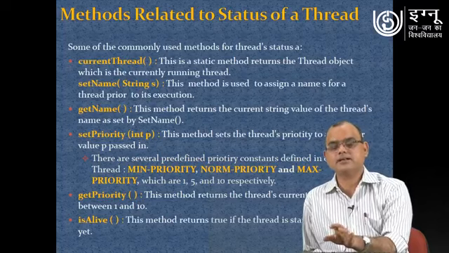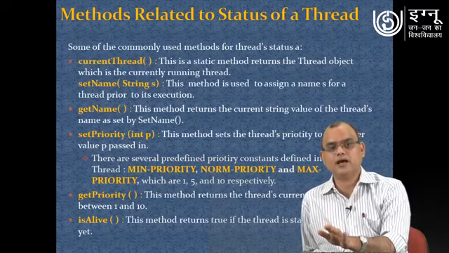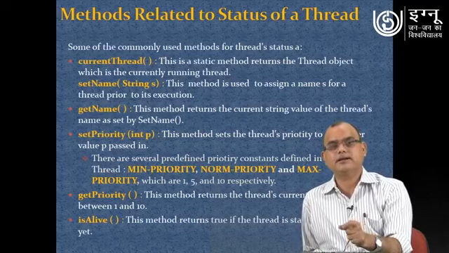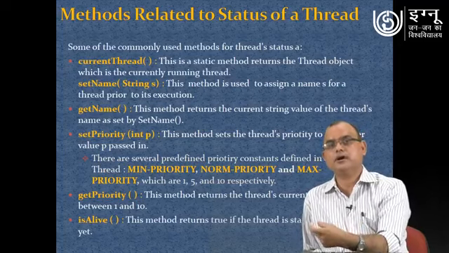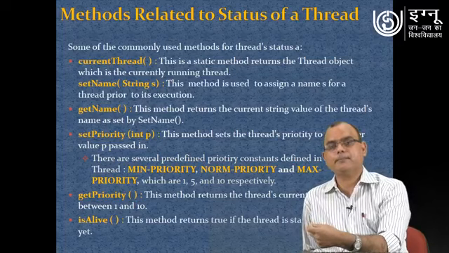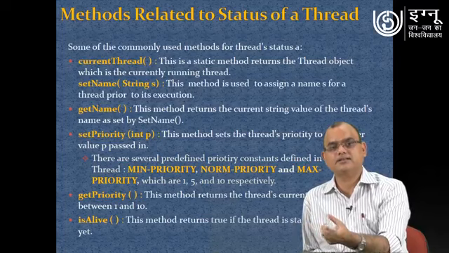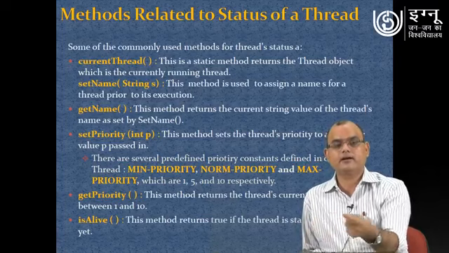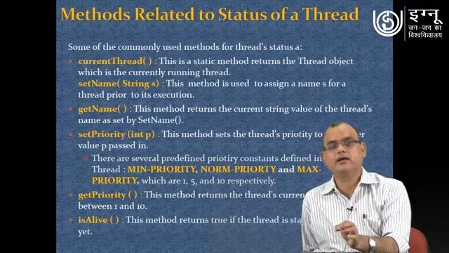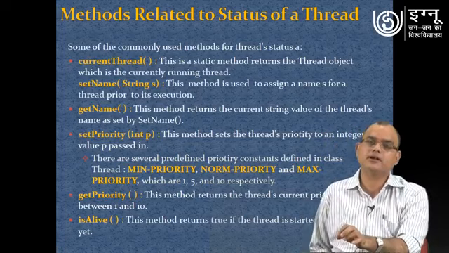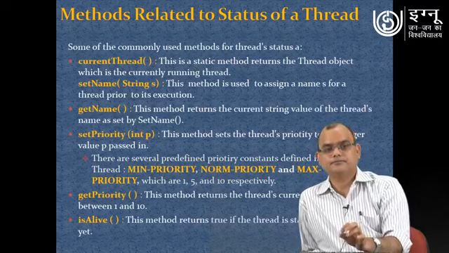And the get priority method is used for getting the priority of a specific thread. For example, suppose you want to know the priority of a thread, so on that thread you can apply get priority and it will return one integer value between 1 and 10. That priority you can use in your decision making process, or on the basis of that observation you can change the priority of the thread as per the specific requirement of your solution.